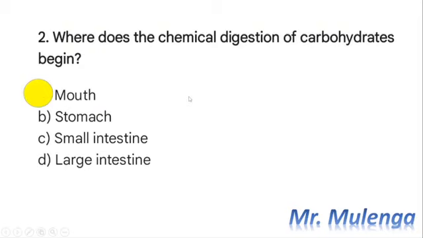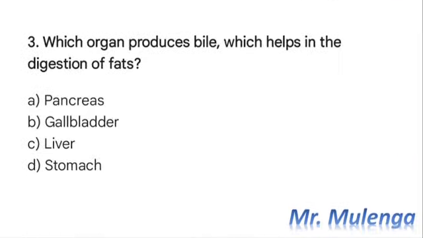So we now move on to the next question. So here is our question 3. The question reads, which organ produces bile which helps in the digestion of fats? A. Pancreas. B. Gallbladder. C. Liver. D. Stomach. So the organ that produces bile, which is helpful in the digestion of fats, is C, the liver. So the correct answer here is C.